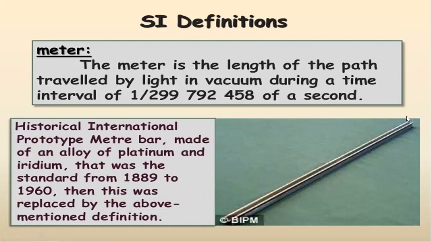That length was taken as 1 meter all throughout the world. Based on this prototype, we were measuring the length. After 1960, this is replaced by the above definition, which is based on the speed of light.